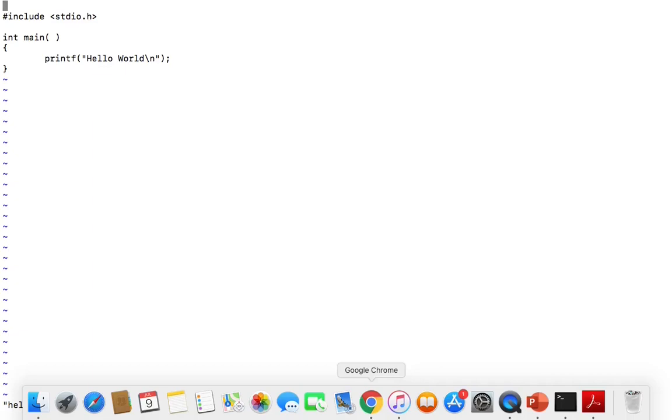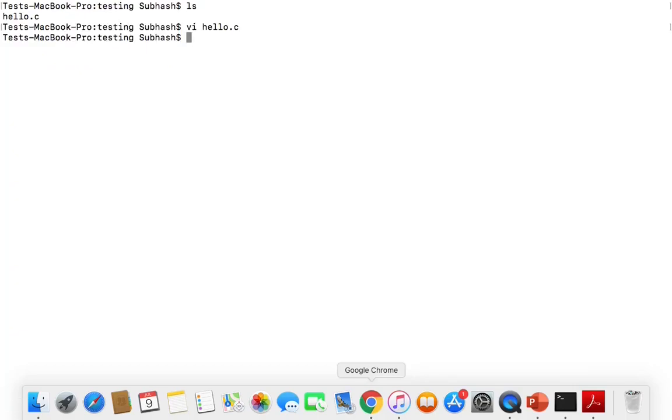But the computer or the underlying hardware does not understand this language. Therefore, we must convert this high-level language into machine understandable language or low-level language. This is when we need the help of a compiler. I will now use a compiler called GCC, which is a C compiler, to convert high-level C source code into low-level binary code.